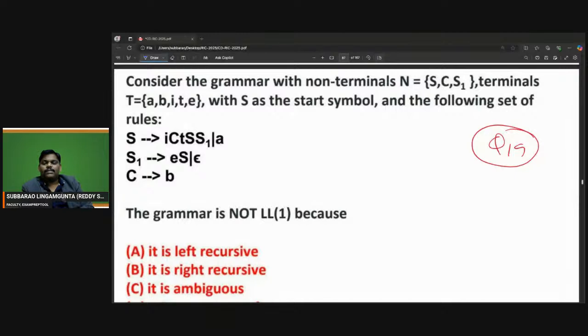Everyone try. What is the answer? Venkat, you can try.